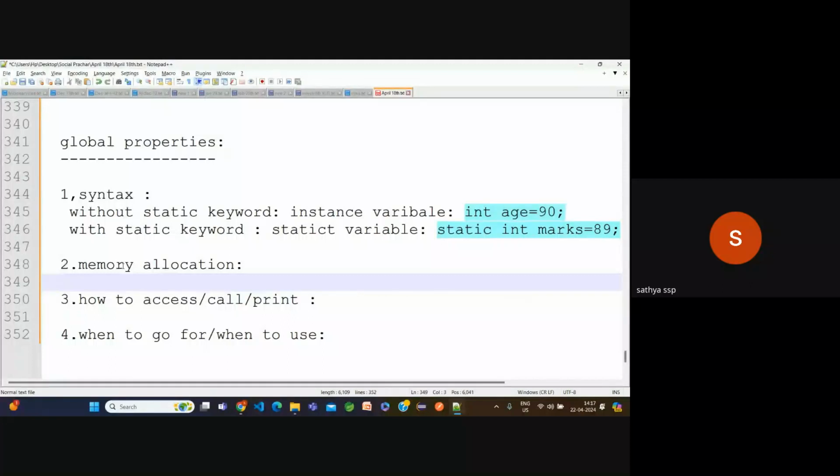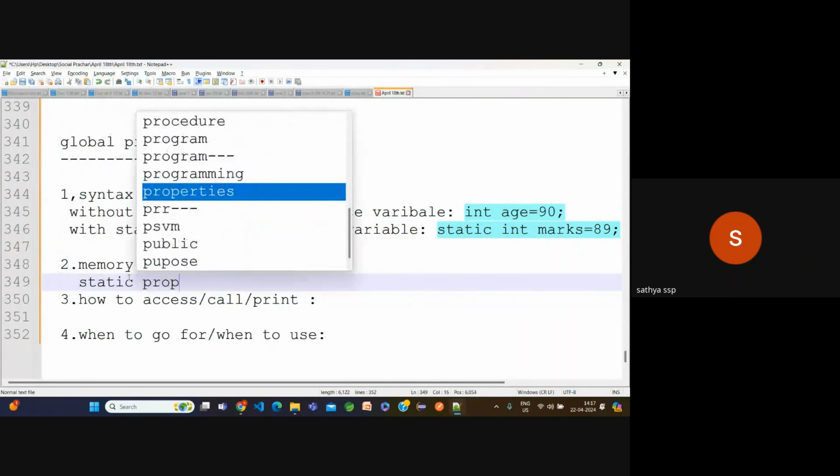Observe carefully here. I created int age is equal to 90. I created static int marks. That's okay, I just created them. But when is the age getting memory space, and when are the marks getting memory space? We create a variable and initialize it, that's it. Then when will instance properties get memory space, and when will static properties get memory space?